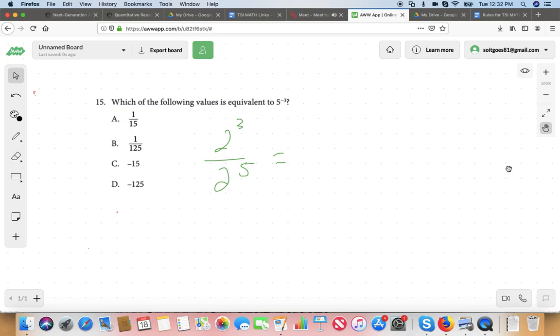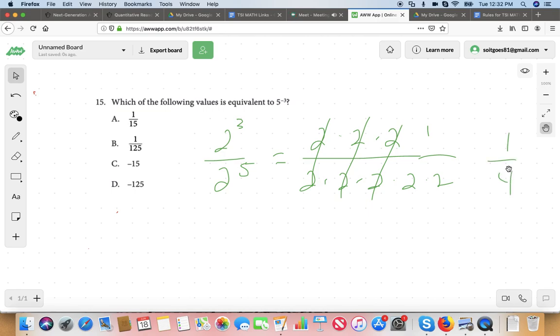I'm going to break down those 2's. So 2 to the power of 3 is 2 times 2 times 2, right? And 2 to the power of 5 is 2 times 2 times 2 times 2 times 2. Well, those 2's cancel out, those 2's cancel out, those 2's cancel out. I'm left with a 1 in the numerator. 1 over 2 times 2, that's just 1 over 4. Does that make sense? Yes or no? Yes. Okay.